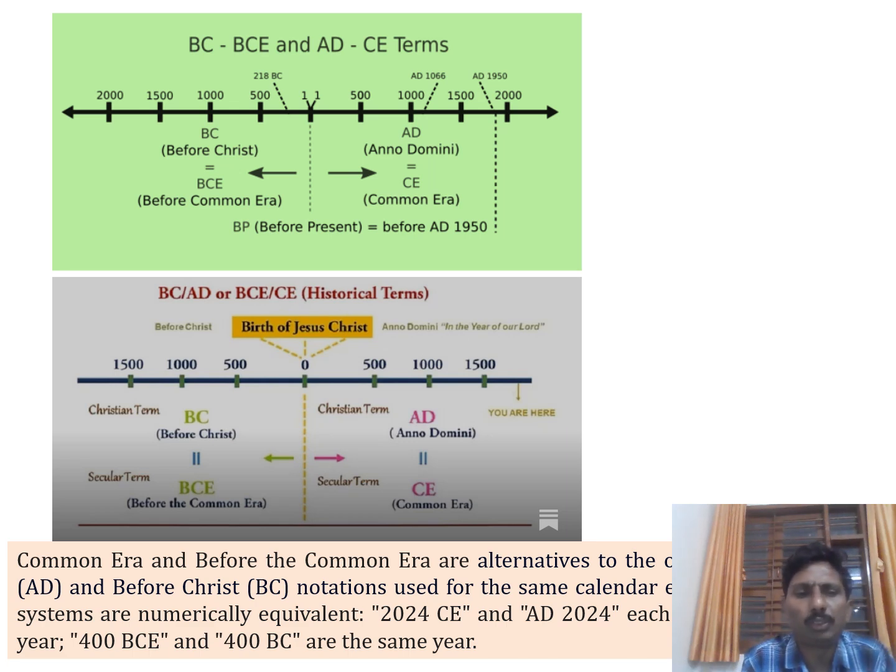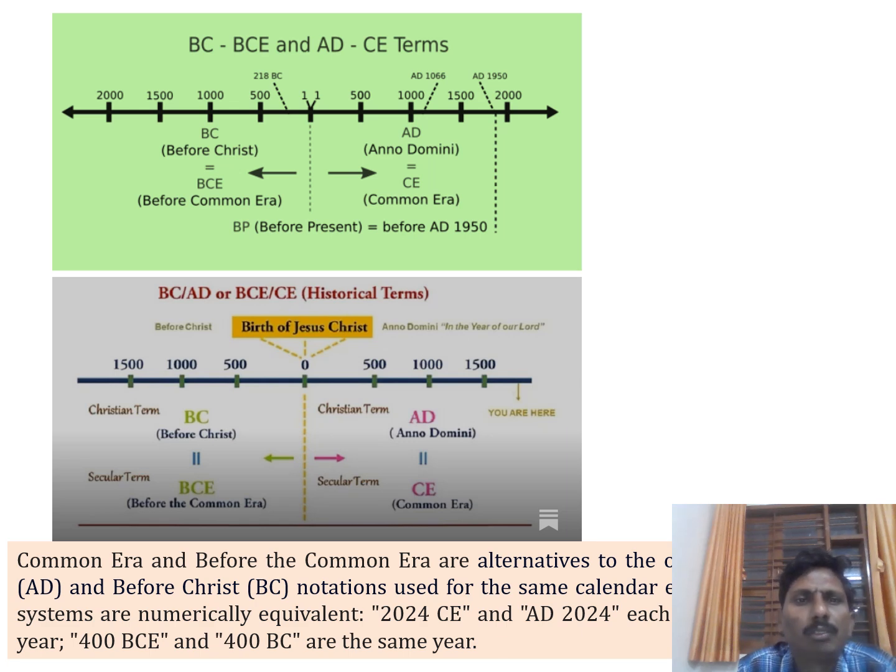Before that, I want to discuss some points, like what is Common Era and Before Common Era, BC. In the diagram, the center is 0, and the left side we consider as before Christ, which we can also write as BCE, before Common Era.